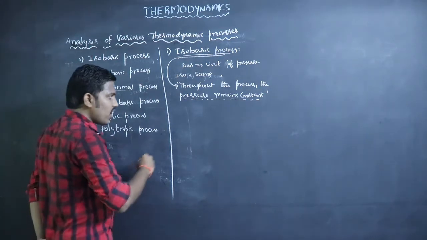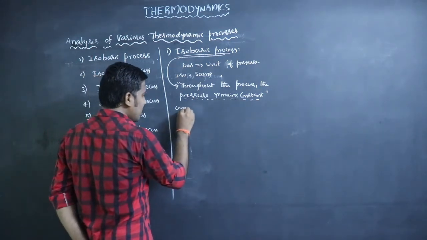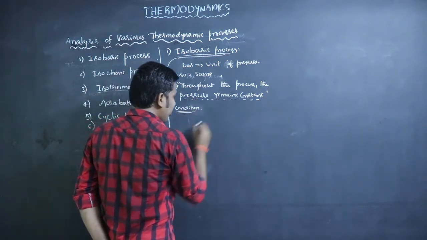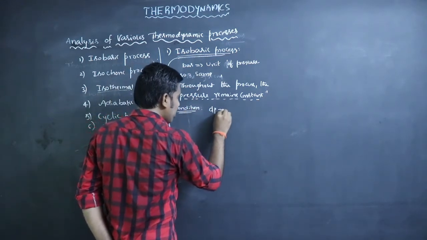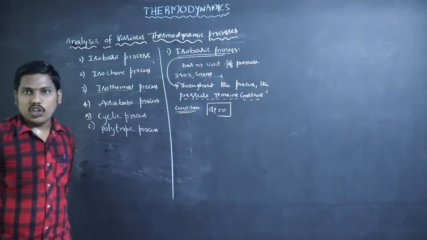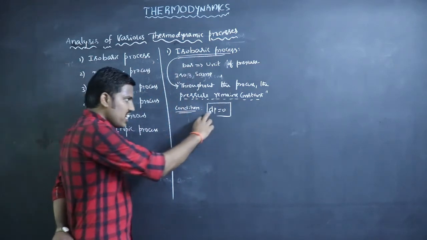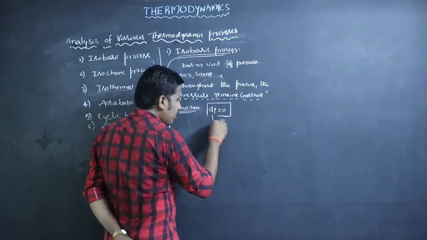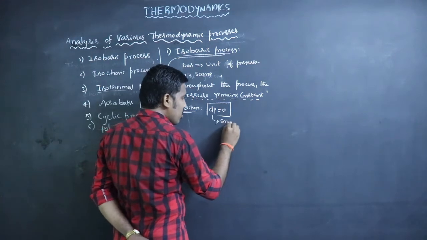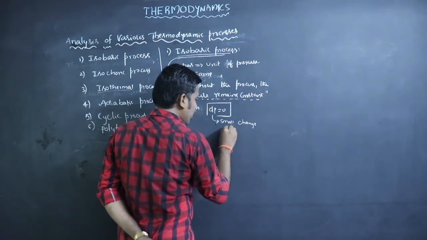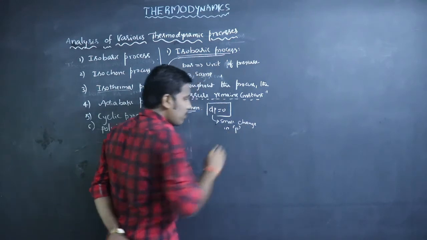So in that isobaric process, the condition is dP equal to 0. Throughout the process, dP equal to 0. What is the meaning of dP? dP means it is a small change in pressure, P means pressure.